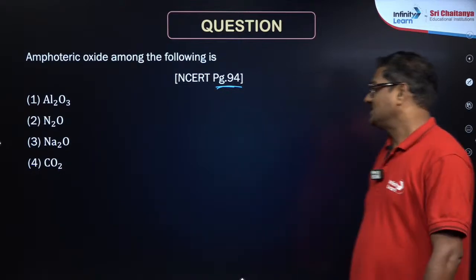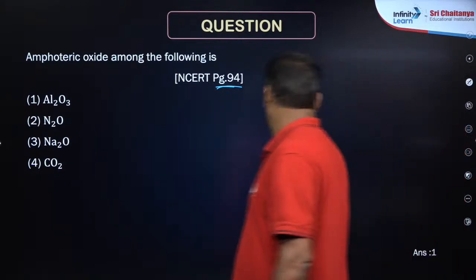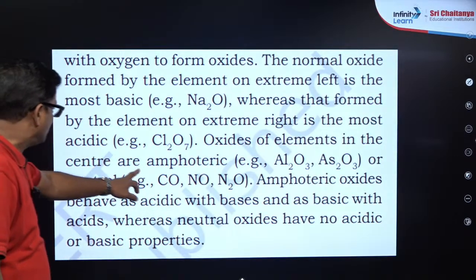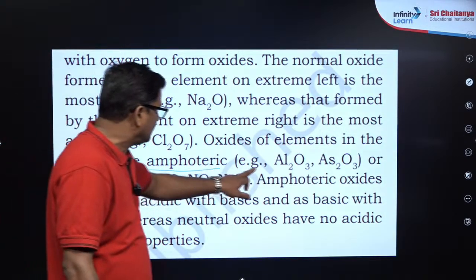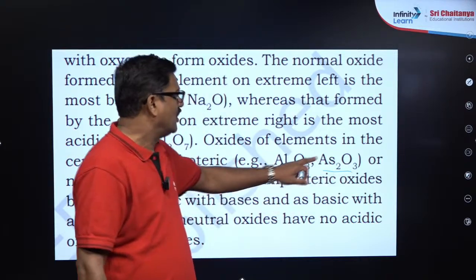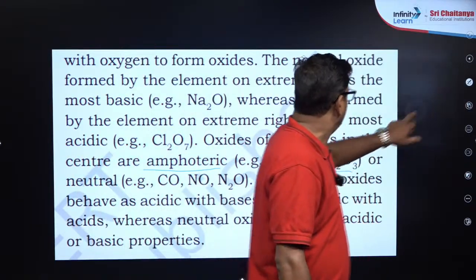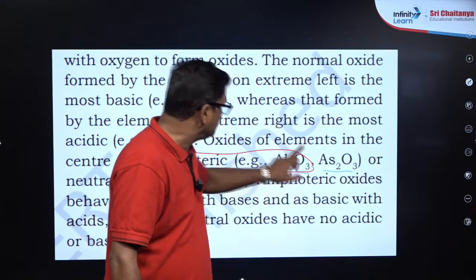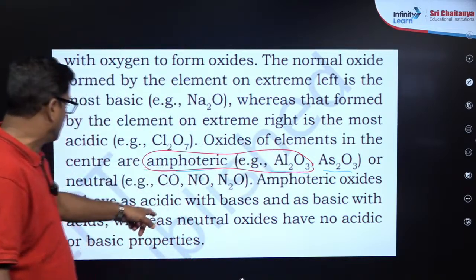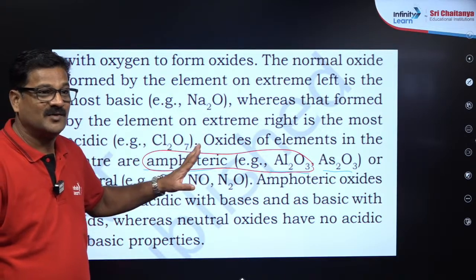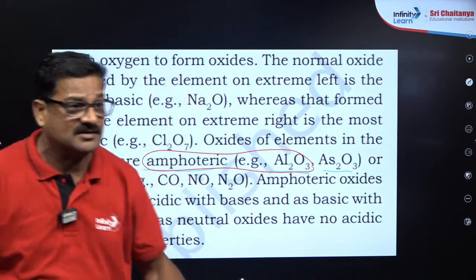Yes. On page number 94, among these, the amphoteric oxides are Al2O3 and As2O3. This is a snip from the NCERT book; you can see the watermarks also. Is what Komal Kaushik is saying correct?